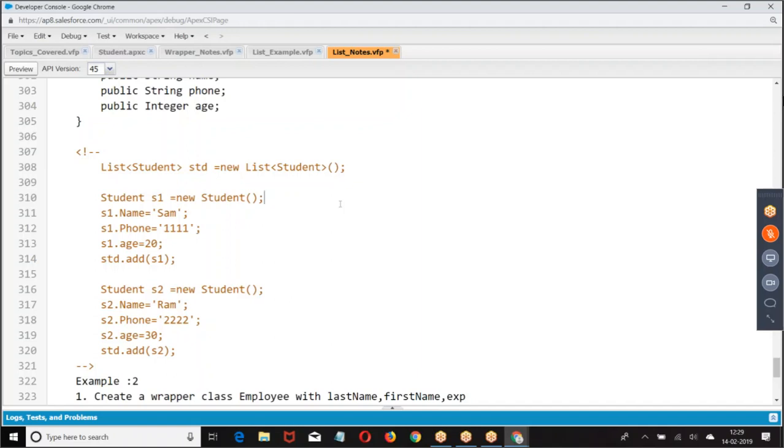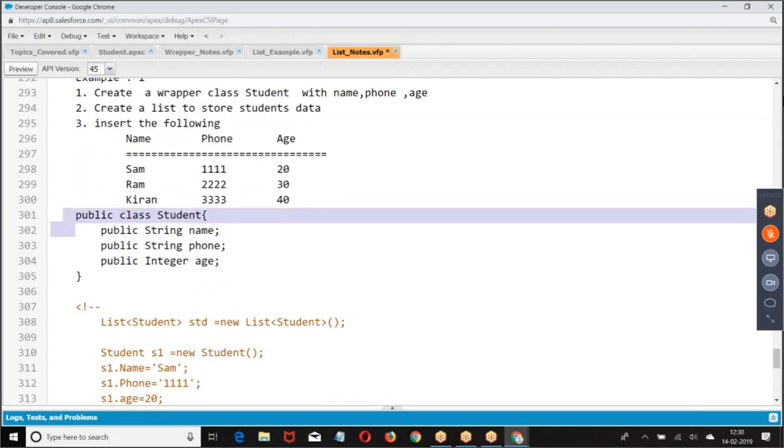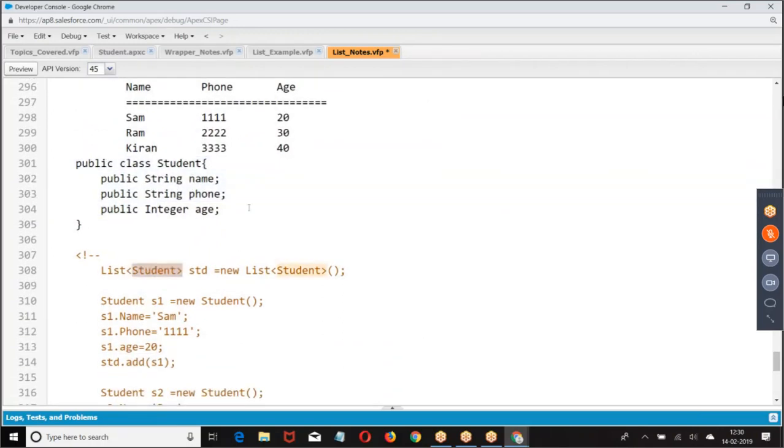See, primitive data types are there. Apex classes we can take as a data type. sObjects we can take as a data type. Now here, why are you taking a wrapper class? What is a wrapper class? It is a user-defined data type. Integer and string are primitive. Here the wrapper class is taken as a data type. Okay.